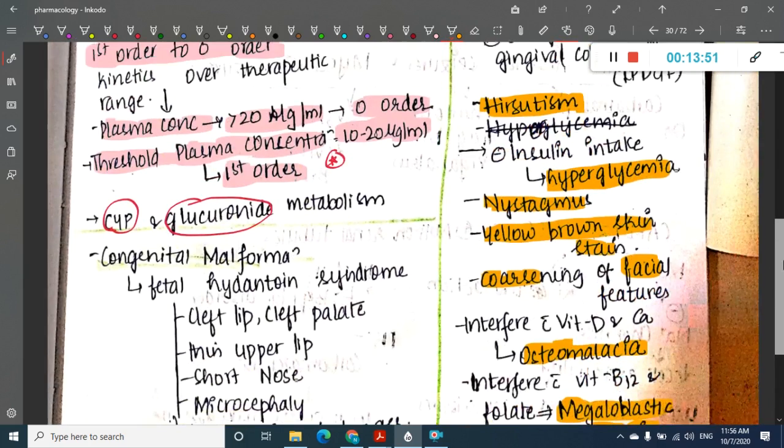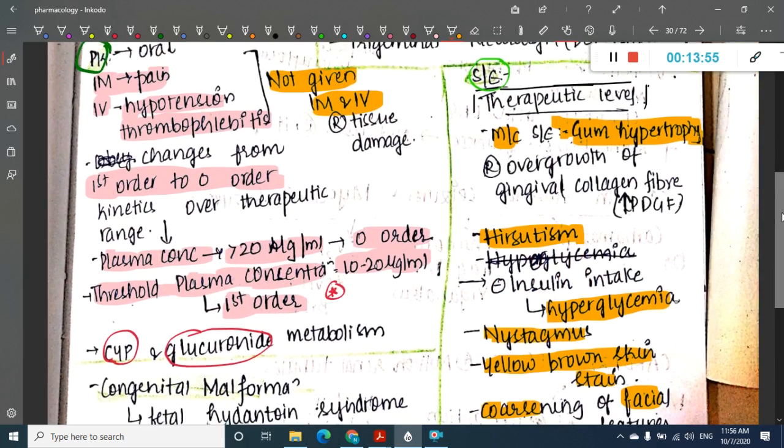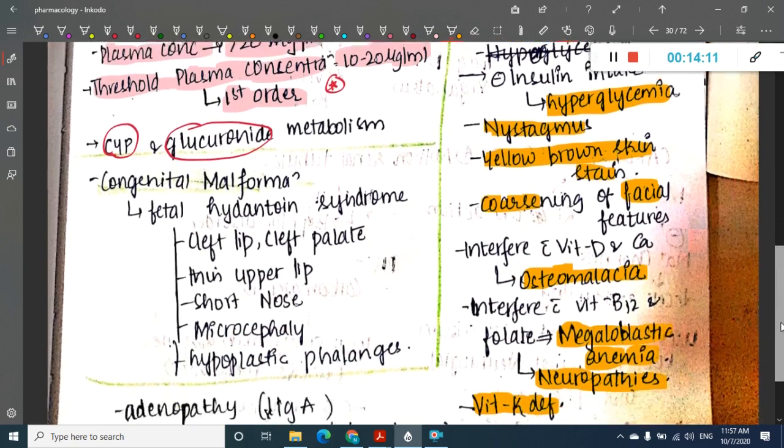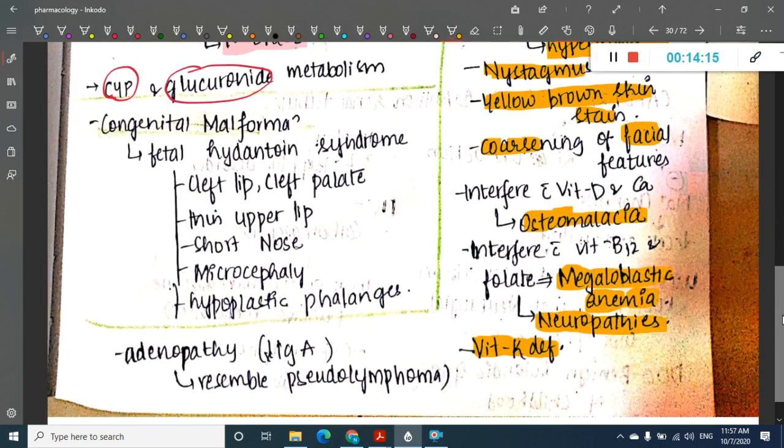So these are the main pharmacological side effects at therapeutic level. The most common side effect is gum hypertrophy. It causes other side effects like hirsutism. It inhibits insulin metabolism and thus causes hyperglycemia. It also causes nystagmus, and yellow brown skin discoloration is seen. It causes coarsening of facial features, and because of interference with vitamin D and calcium, it causes osteomalacia.